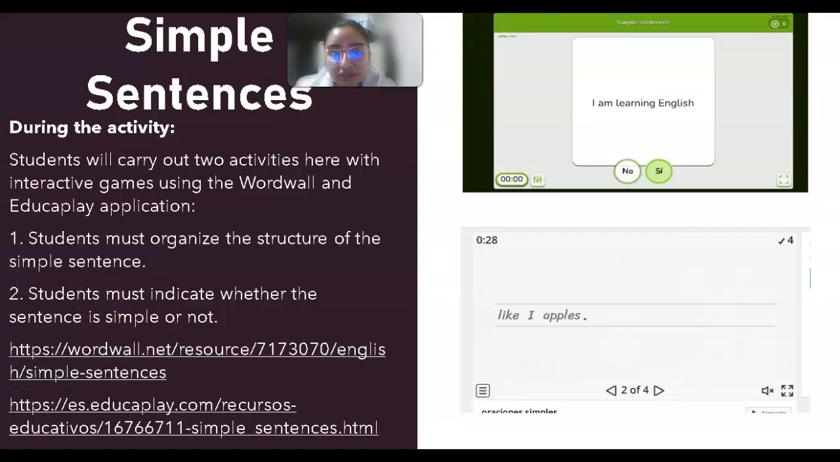During the activity, students will practice simple sentences through interactive games in the WordWall and EducaPlay applications. In the first activity, they must organize the simple sentences. For example, this sentence here will be "I like apples." In the second activity, they must choose if the sentence is simple or not.